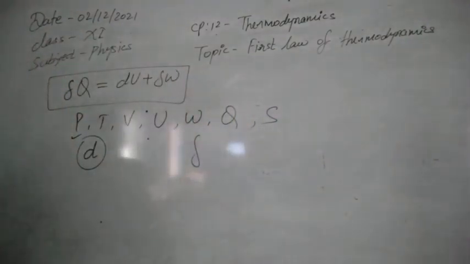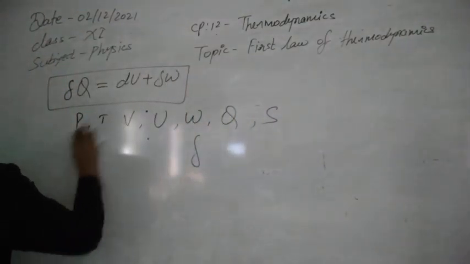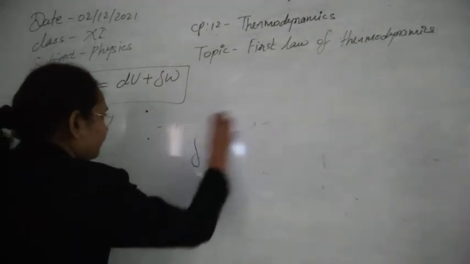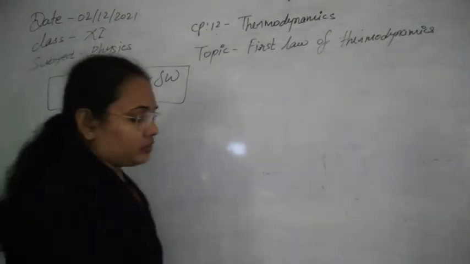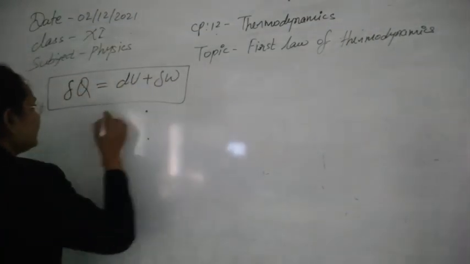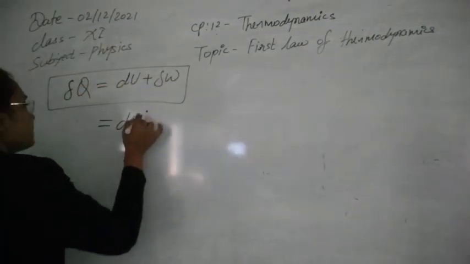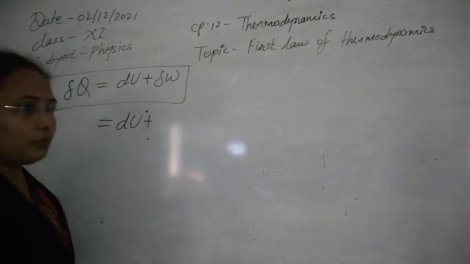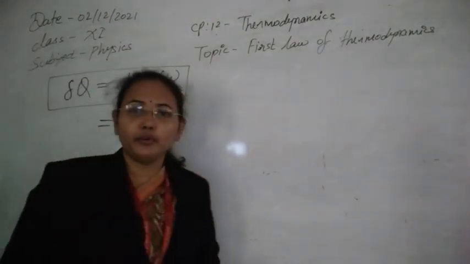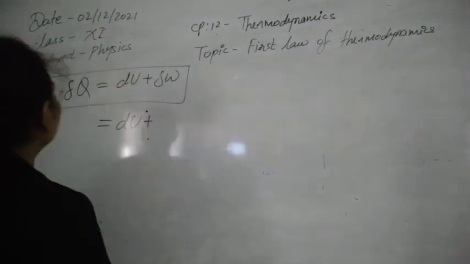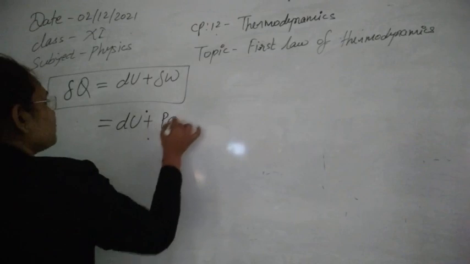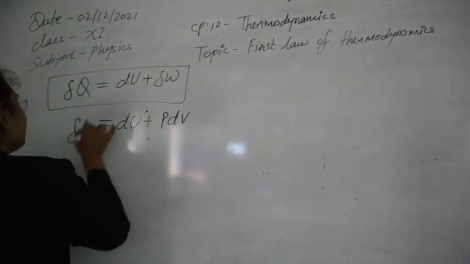So I think it is clear now why we have used delta and d separately for different functions. Next, you can also write this law as we know delta W is equal to PdV. We have calculated this before while discussing the work done in isothermal and adiabatic processes. So we can write this as PdV, and this is delta Q.